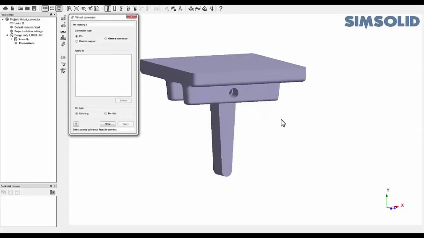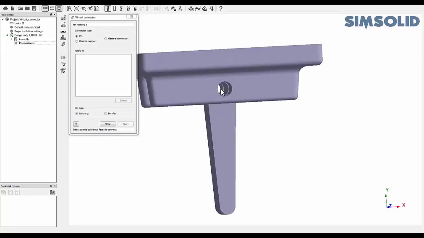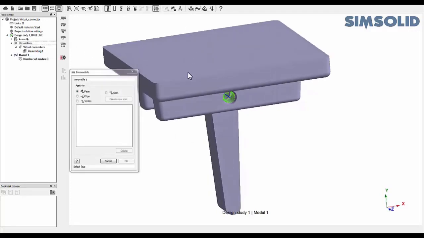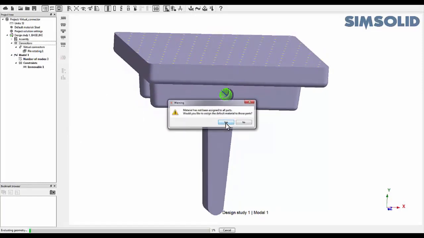The virtual connector dialog allows you to select the faces to apply the connector to and define it. Altair SimSolid can automatically select all faces that are coaxial to the one selected, or they can be selected manually as well. You can then select the connector type to be bonded or sliding. Constraints are applied, and now the analysis can be run as normal.